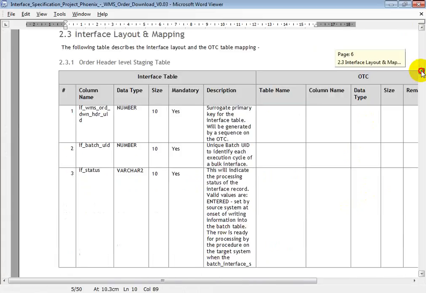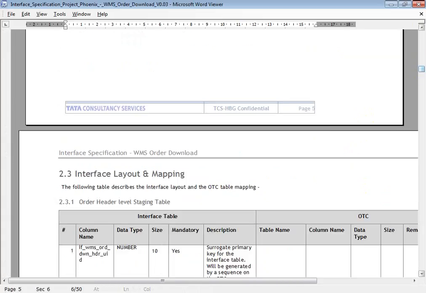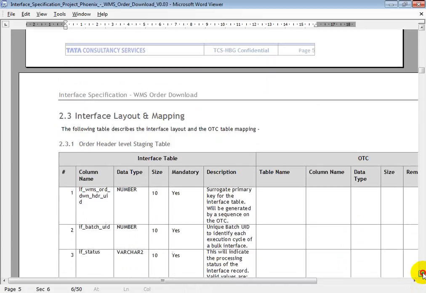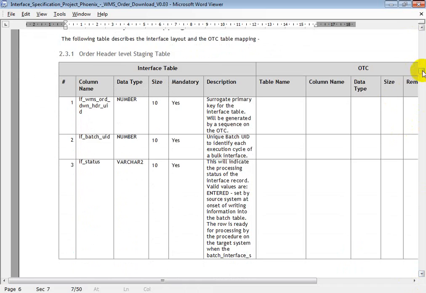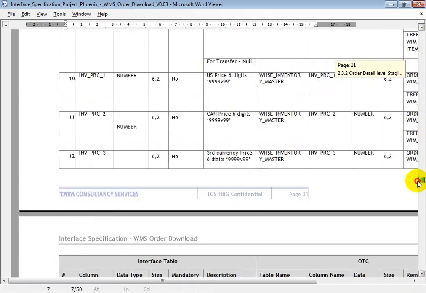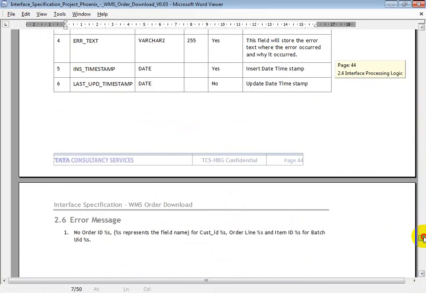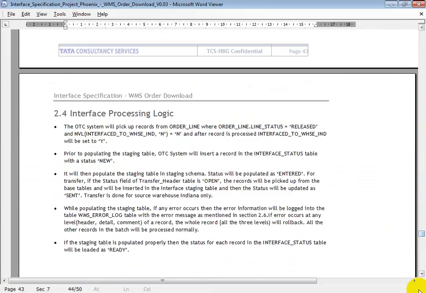So again, both order and ITR information flows to WMS via staging tables. There are 3 staging tables for this interface. One is the header table, the second one is the detail table, and the third one is the comment table. The data from these 3 tables will flow to WMS. This is the mappings and all. This is the processing logic.